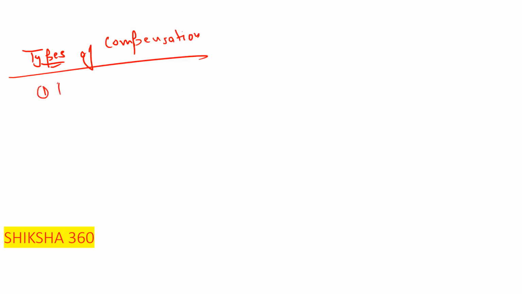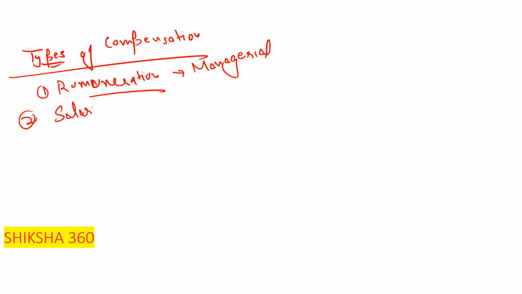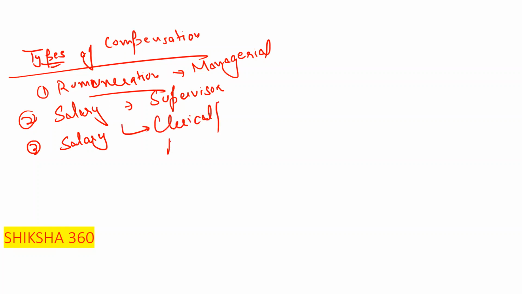First one is the remuneration. Remuneration is paid to the managerial rank. Second one is salary. Salary is paid to the supervisors or supervisory. Third one is salary also to the clerical or administrative.